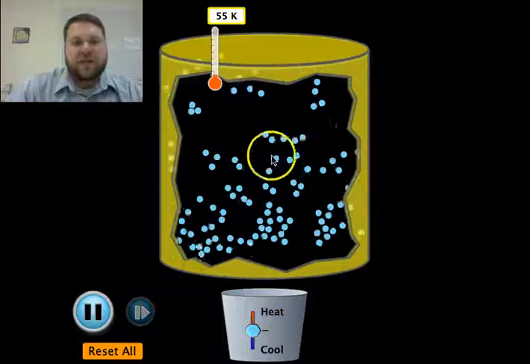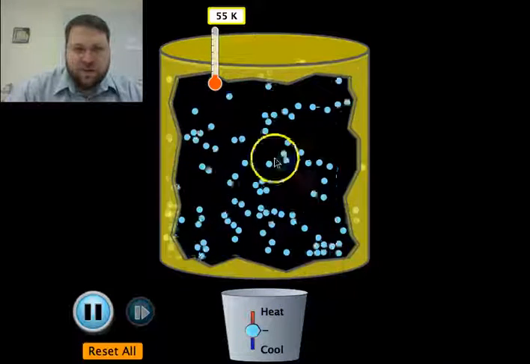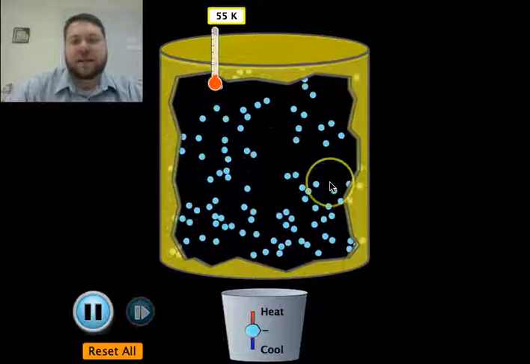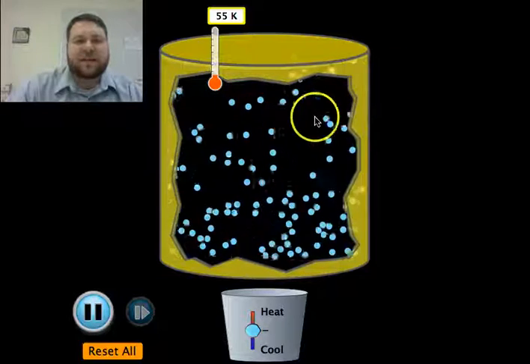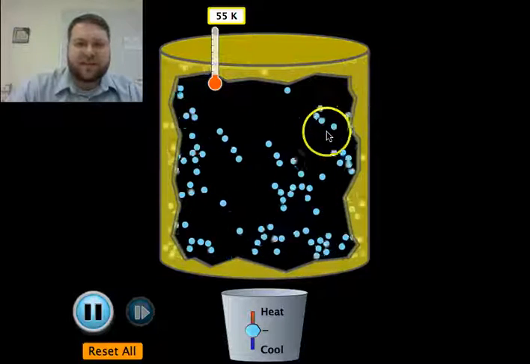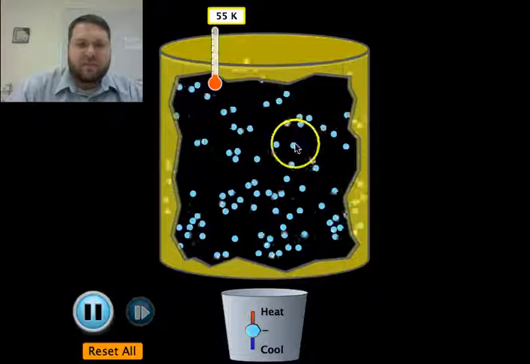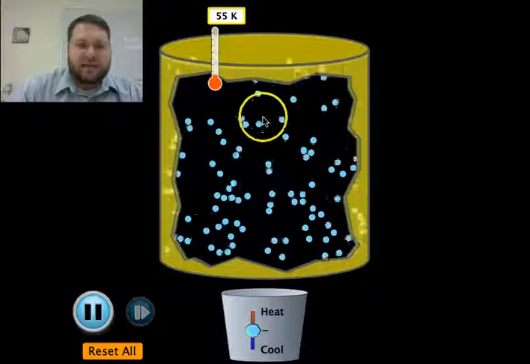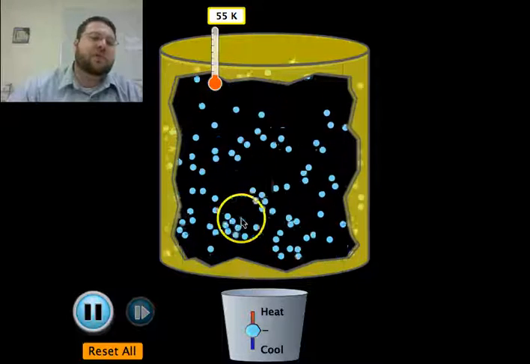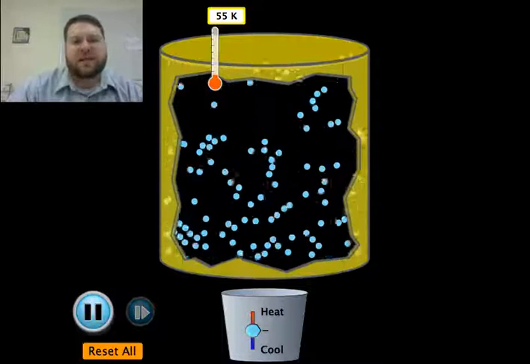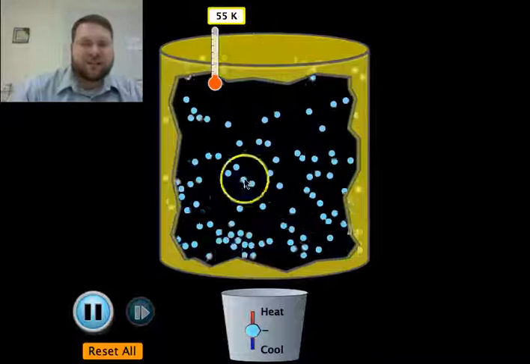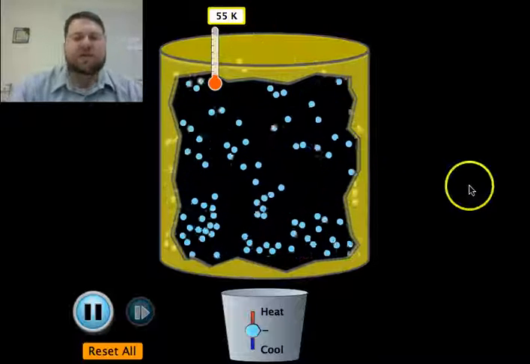And thermal energy can be transferred from one substance to another just by putting them in contact, because notice as these atoms bump together, a slower atom that is hit by a faster atom will speed up. So if you put two things together, you can actually transfer some total energy from one object to another.